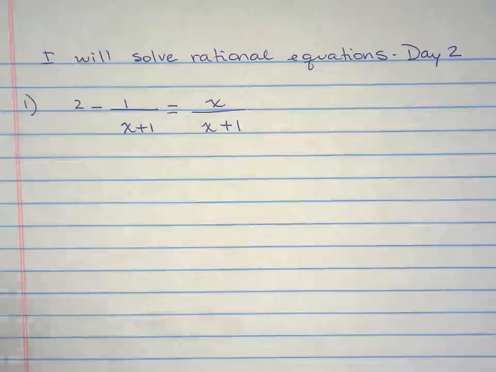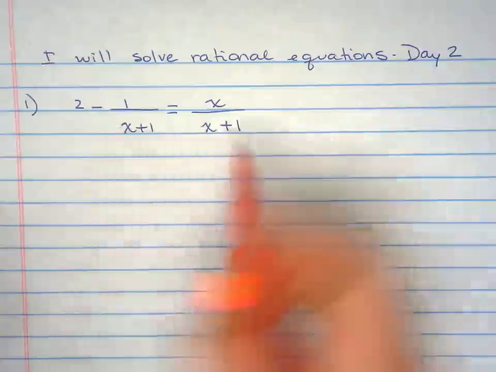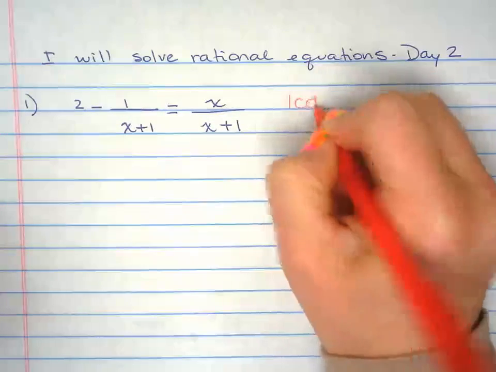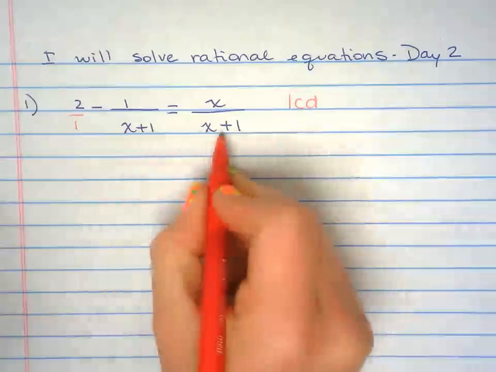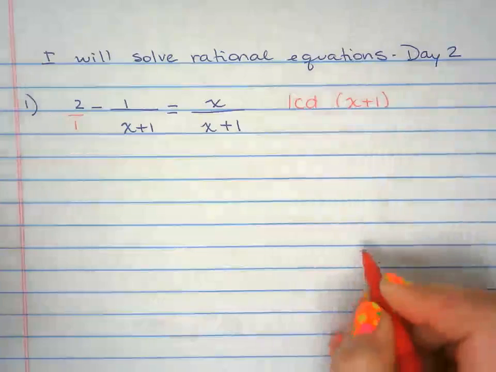We're solving rational equations again, day 2. So we're going to have to find the LCD between 1, x plus 1, and x plus 1. So the LCD will be x plus 1.